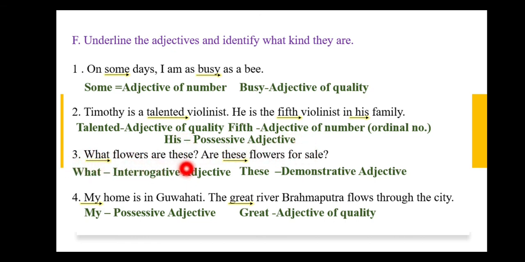Number 3, what flowers are these? Are these flowers for sale? What will be my interrogative adjective. These will be my demonstrative adjective. Number 4, my home is in Guwahati. The great river Brahmaputra flows through the city. So the word my is a possessive adjective and great will be my adjective of quality. Finish it fast, children.